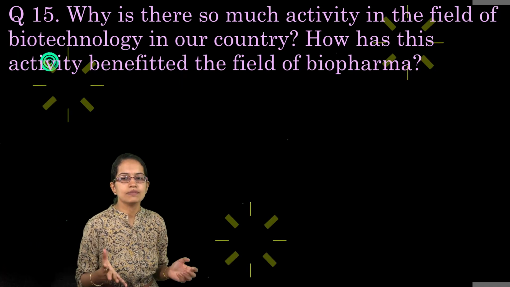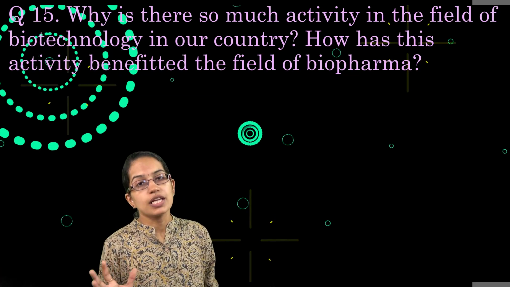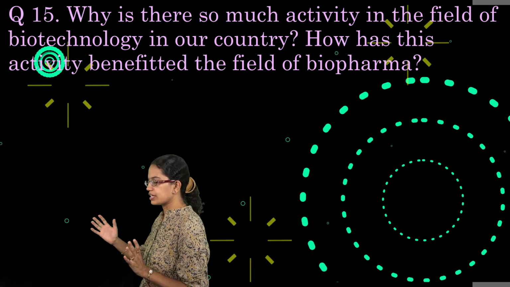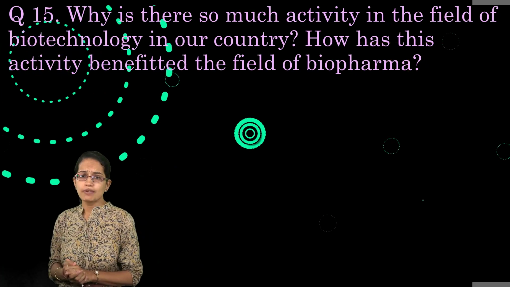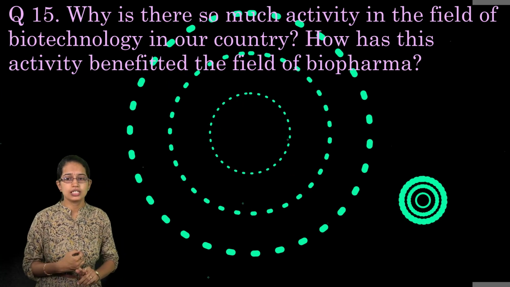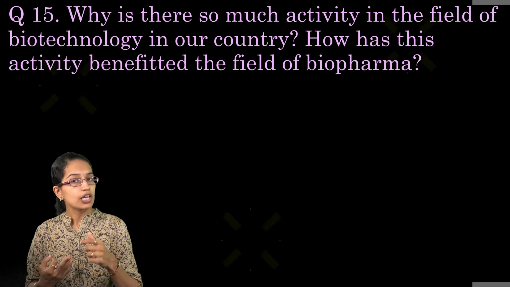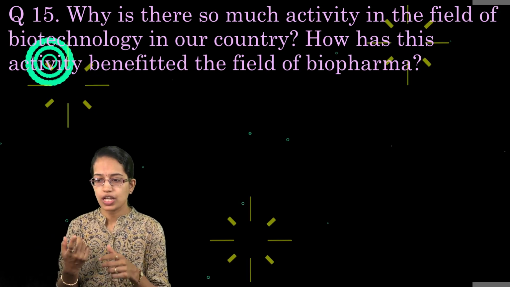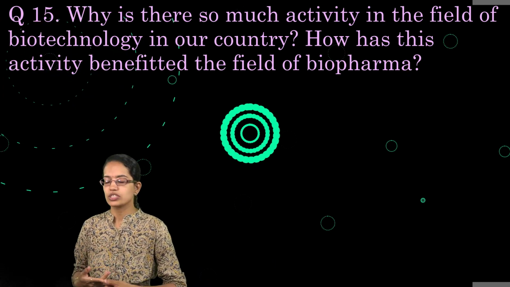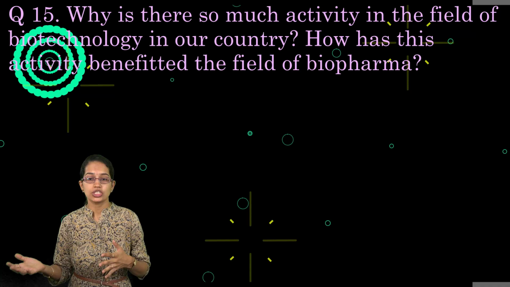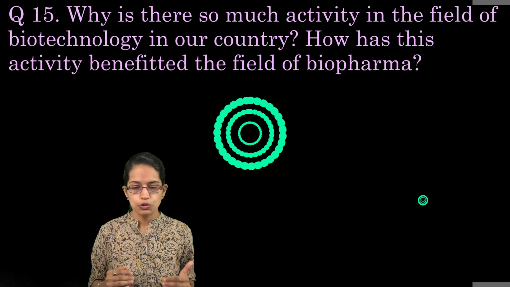The next is, there has been a lot of activity in the field of biotechnology and how it has affected biopharma. When we say biotechnology, it comes into play in agriculture and environmentally friendly products. We are talking about replacements of plastics, and about industrial biotechnology, an interdisciplinary field including nanobiotechnology. Those are some of the issues that you must focus on.